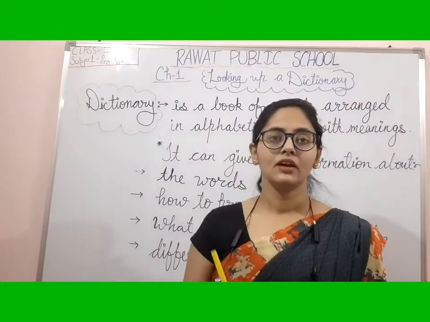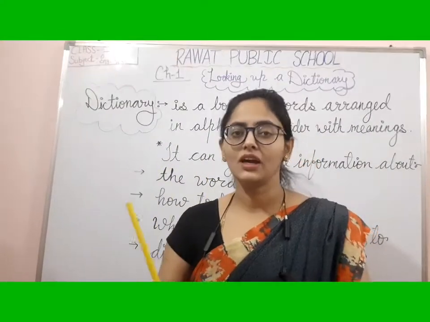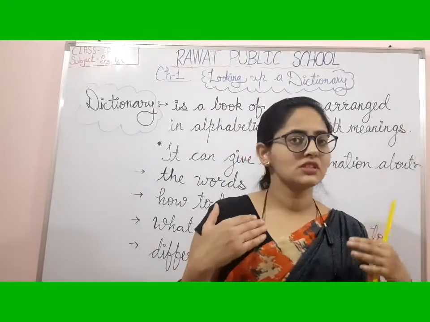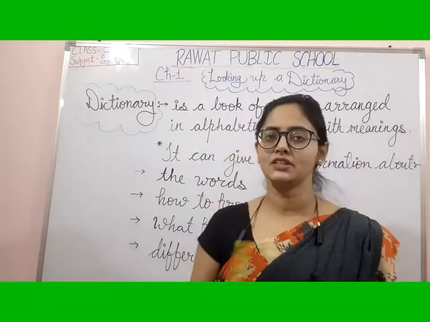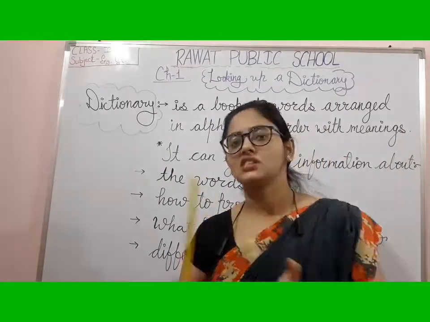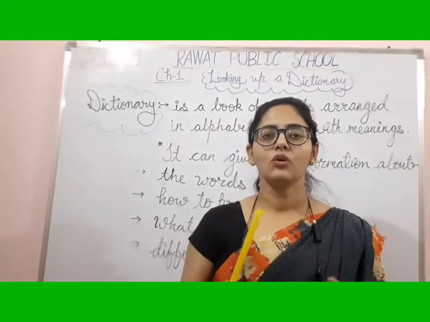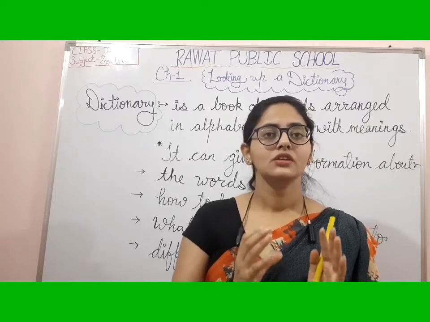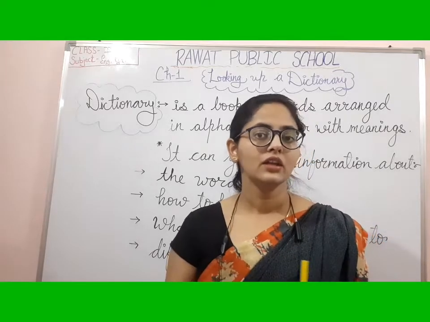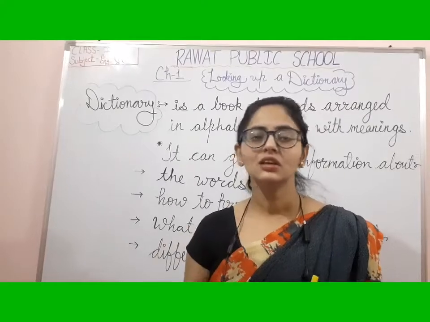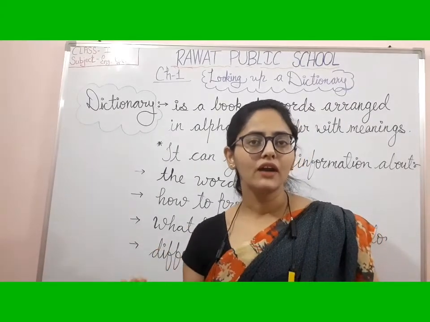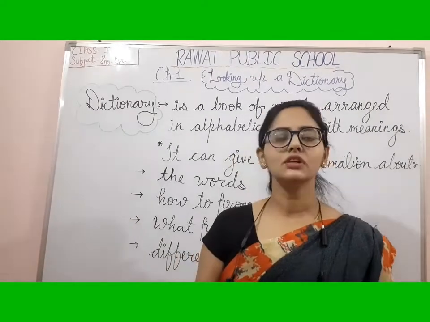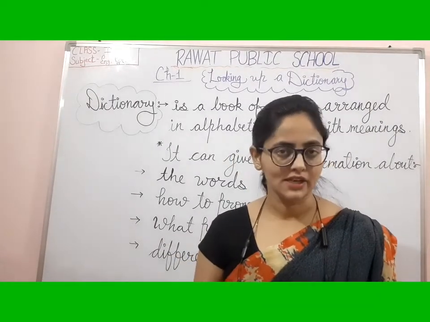Alphabetical order means it will be arranged in a proper manner as the alphabet. It starts from A and ends with Z. So in the book, at first you will get the words starting from the letter A, then B, then C, then D, E, F, G, H and so on. And at last you will get the words of letter Z.